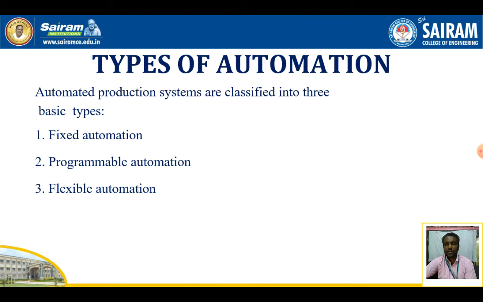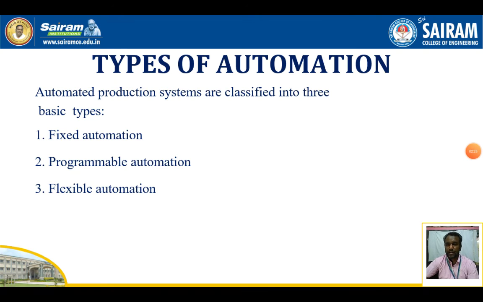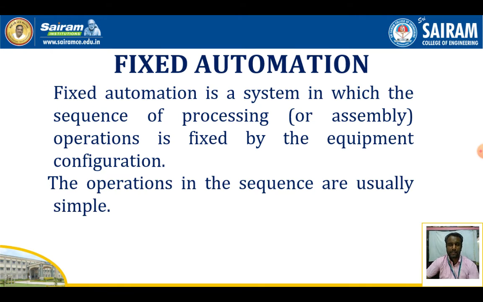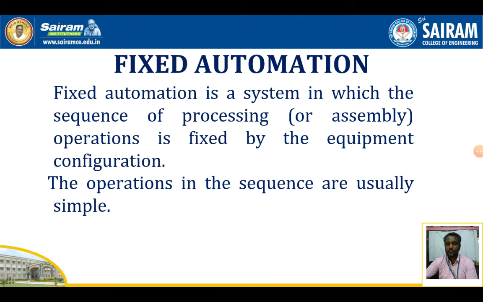Then comes the types of automation system. There are three basic types of automation systems. One is the fixed automation system, the second is the programmable automation system, and the third is the flexible automation system. First we are going to discuss the fixed automation system. In the fixed automation system, the sequence of operations is fixed. That is called fixed automation system.